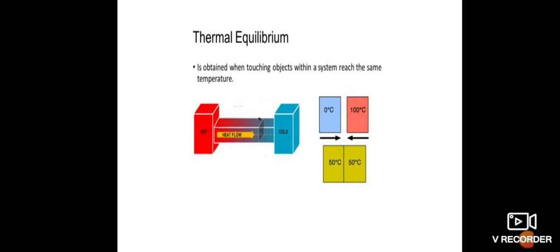Thus you can define thermal equilibrium another way: if two bodies are in thermal equilibrium, then they will be at the same temperature. What will happen to two bodies at different temperatures in contact with one another? There will be transfer of heat energy from the hot body to the cold body until thermal equilibrium is established between them.